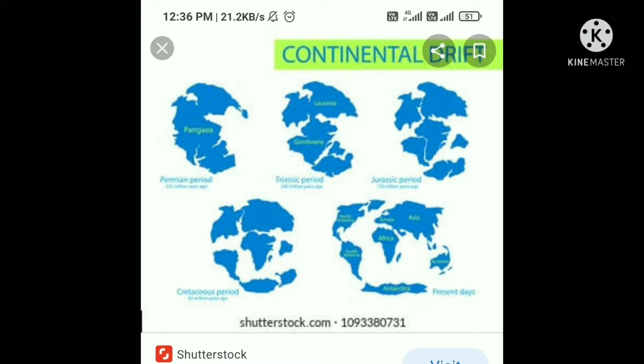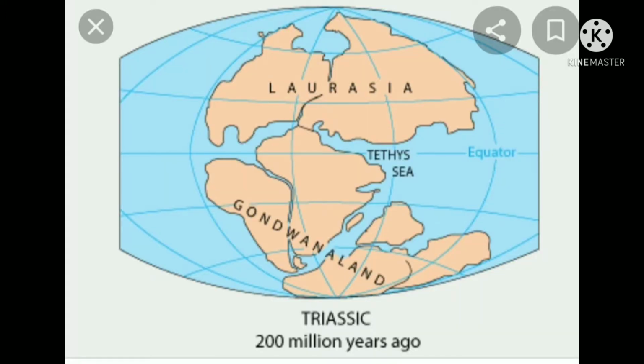Around the supercontinent we had a water body, that is Panthalassa, a super ocean. The supercontinent is known as Pangea, and the super ocean is Panthalassa.